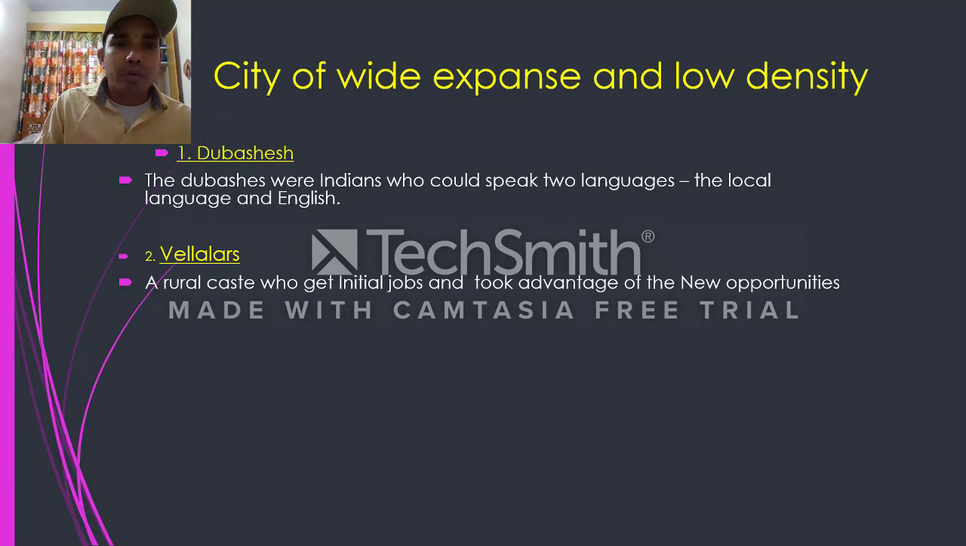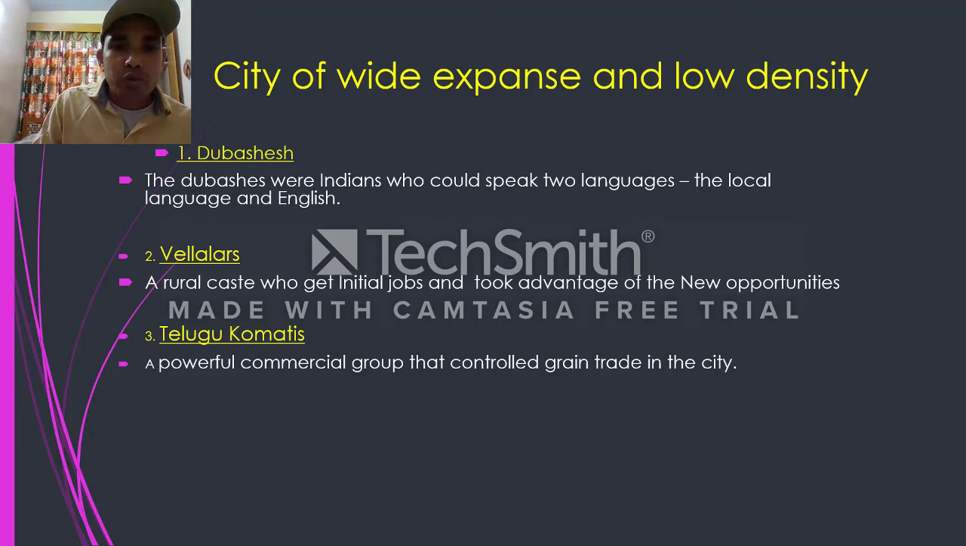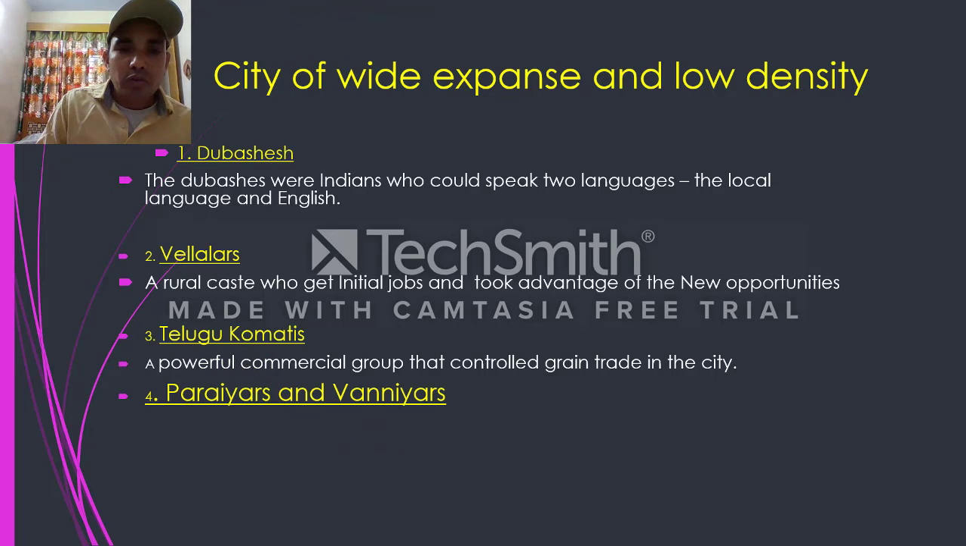Vellalars. Vellalars were a rural caste who got initial jobs and took advantage of new opportunities. When Madraspatnam was set up, the first rural caste which got initial jobs in the East India Company were Vellalars. You can say they were the local zamindars. Number 3, Telugu Komatis. Telugu Komatis were a powerful commercial group that controlled the grain trade in the city. Number 4, Parayars and Veniyars.